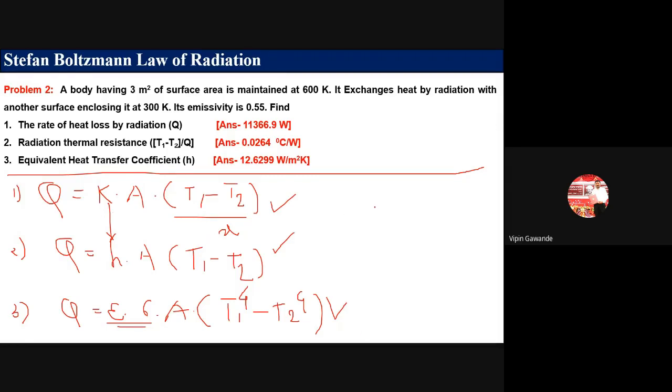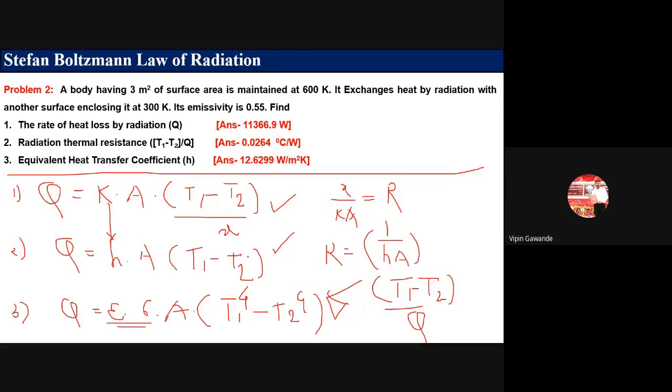In case of conduction, X divided by Ka is the thermal resistance for conduction. And for radiation, it is T1 minus T2 divided by Q. This is the thermal resistance for radiation. And for convection, what is the thermal resistance? It is 1 divided by HA, that is equal to R. So, T1 minus T2 divided by 1 divided by HA.